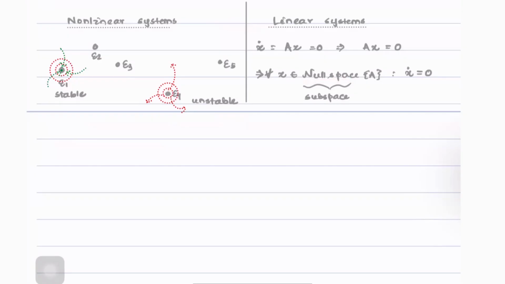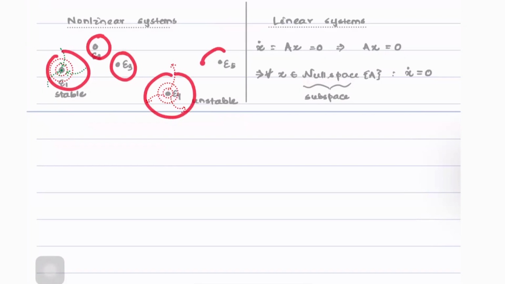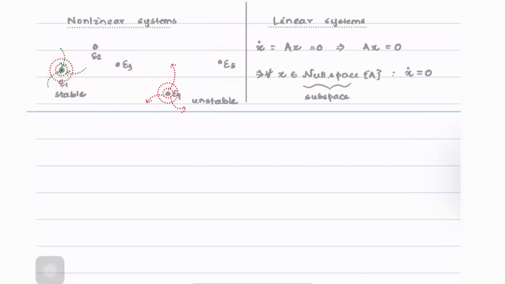However, something that can never happen in a linear system is this. We see here that there are multiple equilibrium points, and all of these equilibrium points are actually spread apart. This is something that we can never get in the case of a linear system. While in a linear system, you deal with a state space model, which is also linear in nature, the same doesn't hold for the case of nonlinear systems.